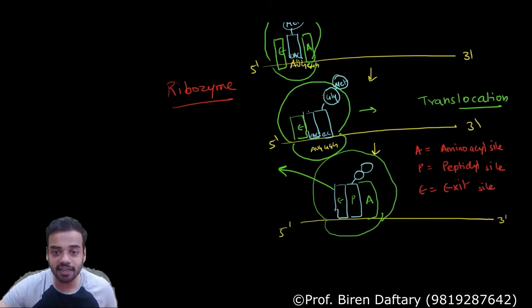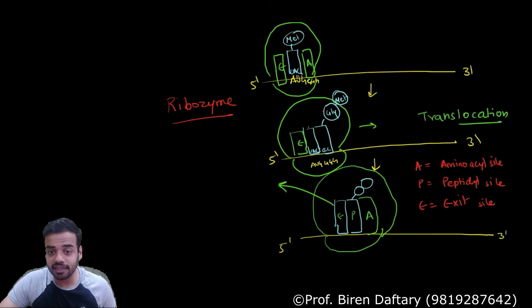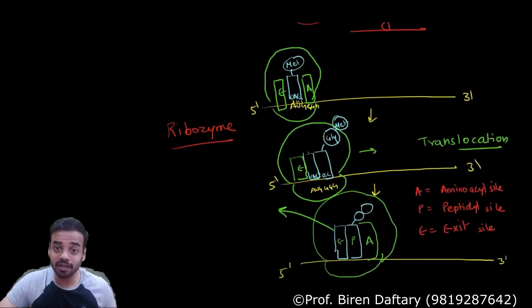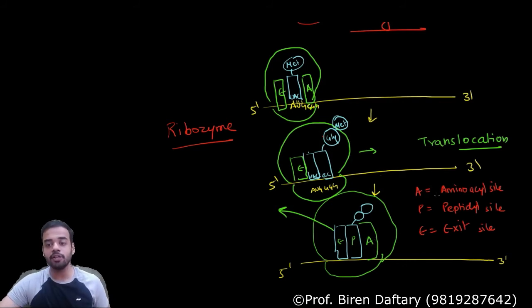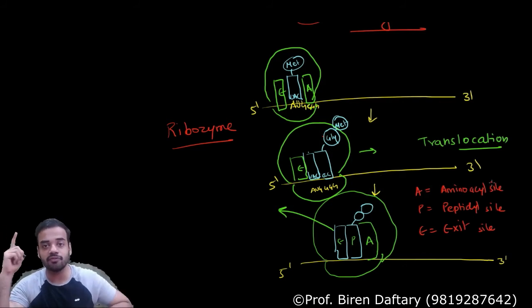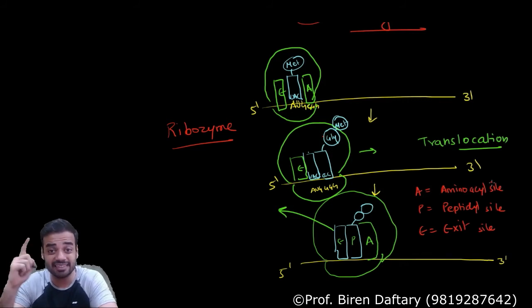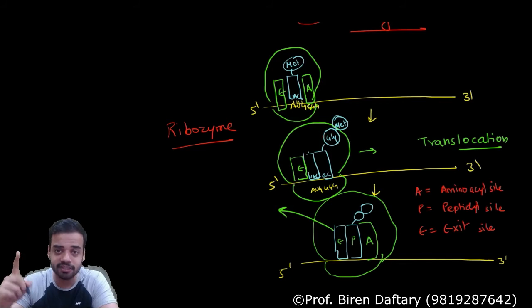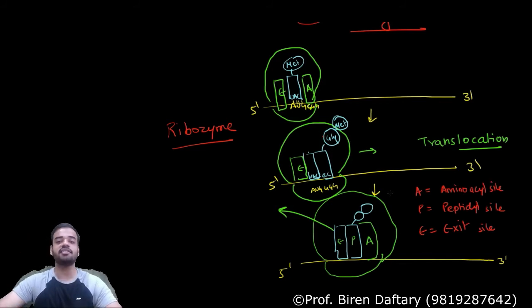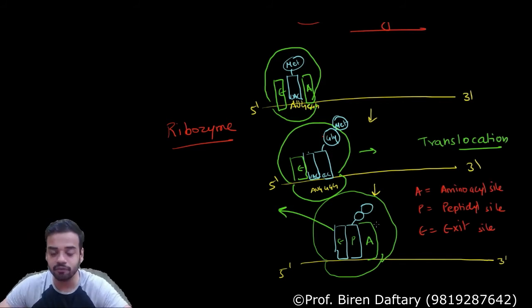So every tRNA except the first tRNA, if you remember, the first tRNA entered the P site, but after that every other tRNA will first enter the A site, like this one. Again, when the new tRNA comes, it will enter this empty A site. So except the tRNA UAC, all the other tRNAs first enter this site of the ribosome.